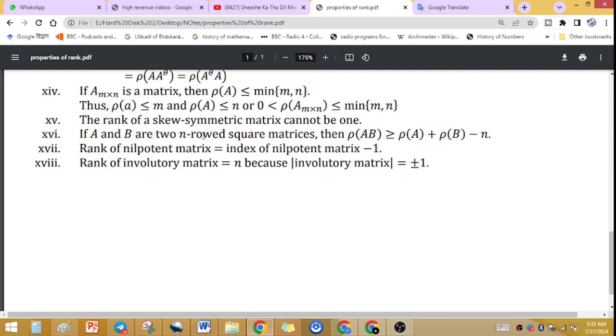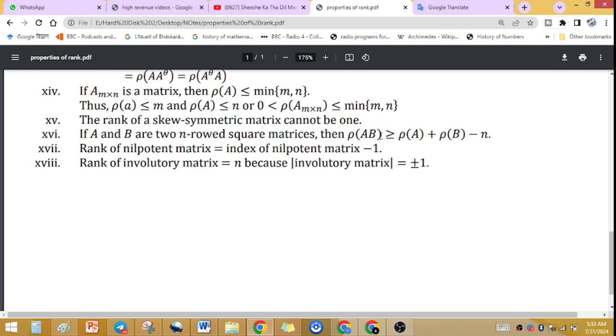If A and B are two n-rowed square matrices, then for the product, n-rowed, we are taking conformable for multiplication. Rank of product is greater than or equal to rank of A plus rank of B minus n. Rank of nilpotent matrix equals index of nilpotent matrix minus 1.